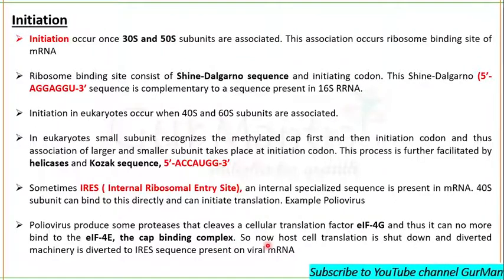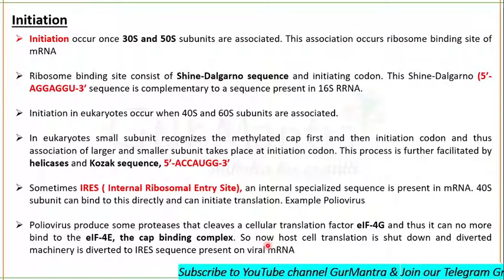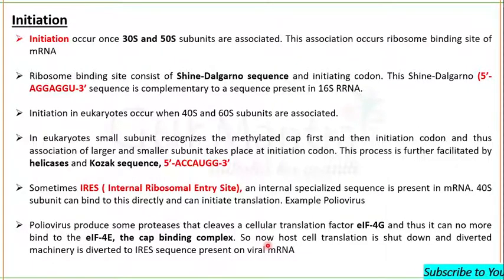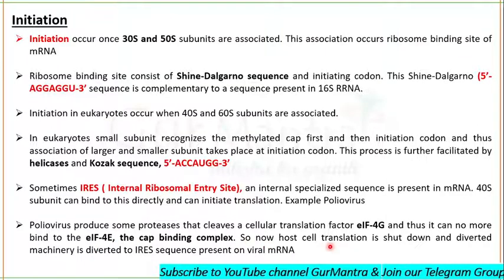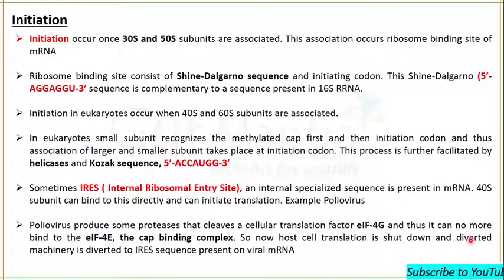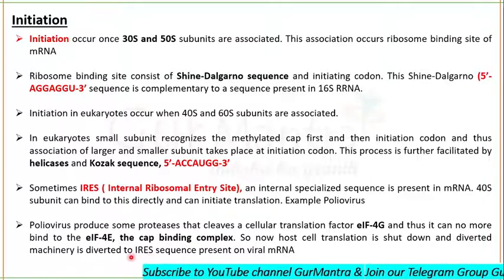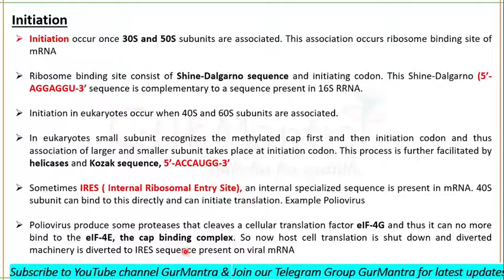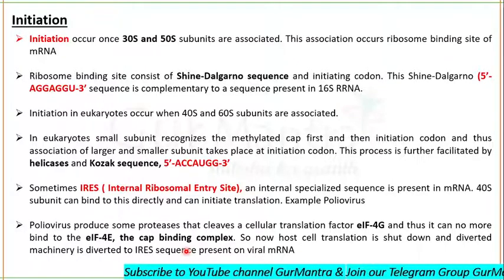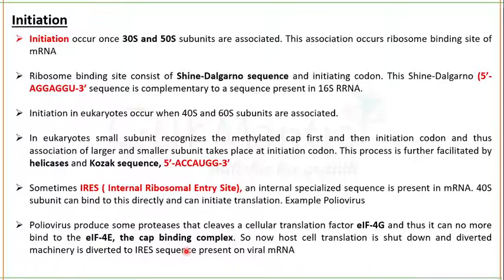So now there is no binding to the cap. In eukaryotic mRNA we have a cap. When the complex is not able to find the cap, the host cell translation is shut down, but it is then diverted to the machinery of the virus, which has an IRES, and the smaller subunit can directly attach to this IRES and start the initiation of protein synthesis.